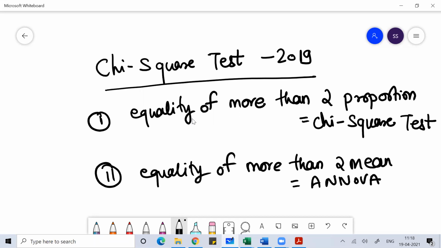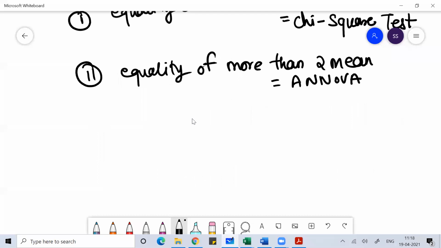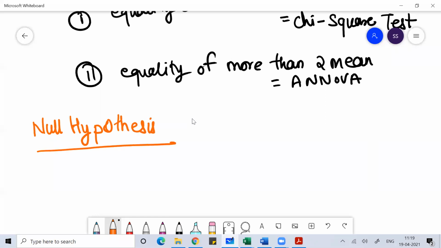Whenever we talk about either chi-square or ANOVA, first of all we need to start the problem by writing the null hypothesis. So if I'm solving this problem, the first thing I'll do is write the null hypothesis.